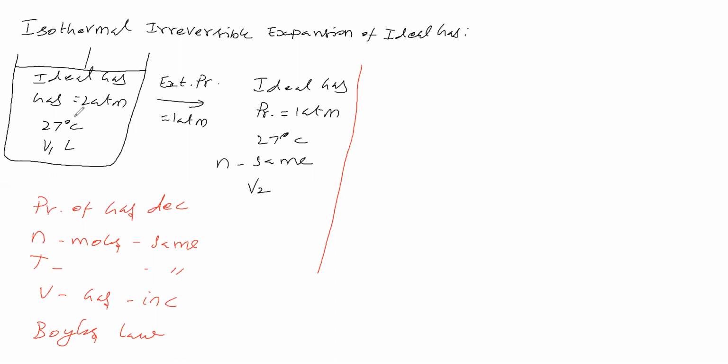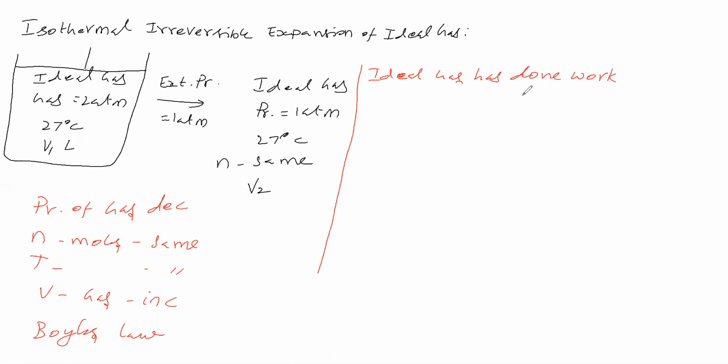Now, this ideal gas is pushing the piston up, isn't it? This ideal gas is pushing the piston up because of the difference in pressure. Since it is pushing the piston up, the ideal gas is undergoing expansion, isn't it? That means the ideal gas has done work.